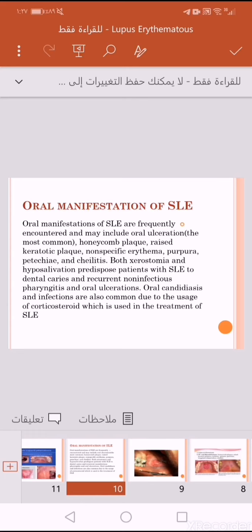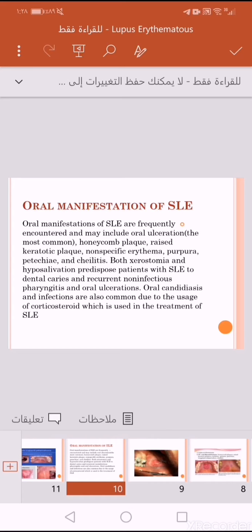Oral manifestations of SLE, which are somewhat similar to those of DLE, are frequently encountered and may include oral ulcerations, the most common, honeycomb plaque, as we said, raised keratotic plaque, non-specific erythema, purpura, petechiae, and cheilitis.